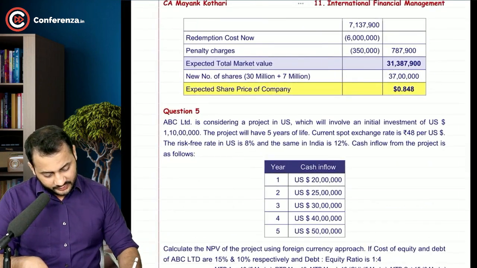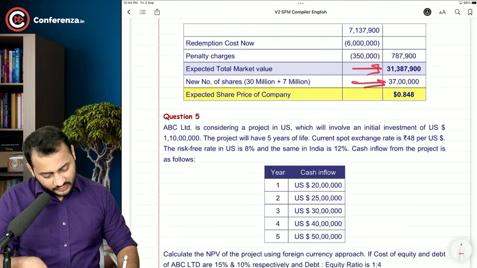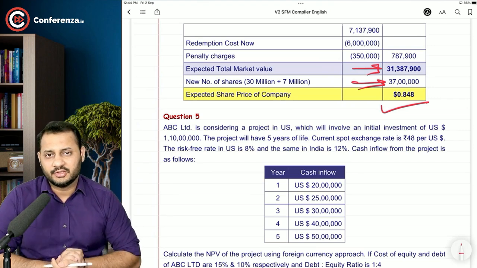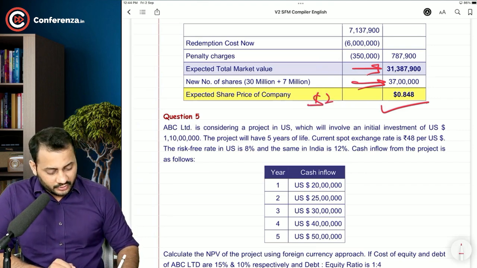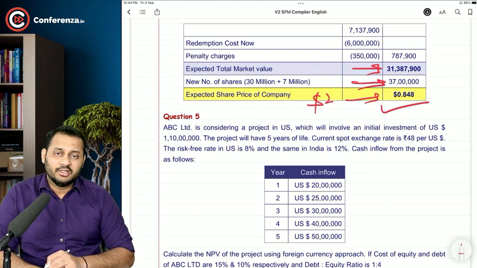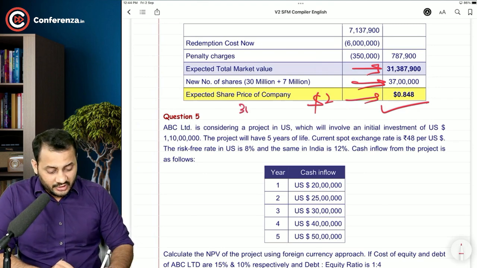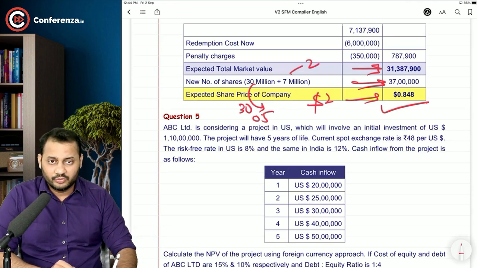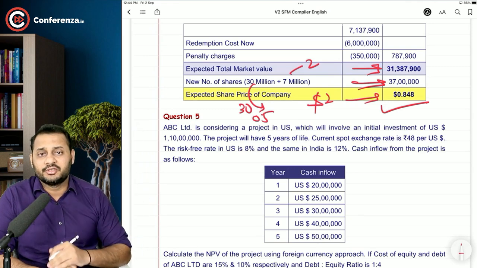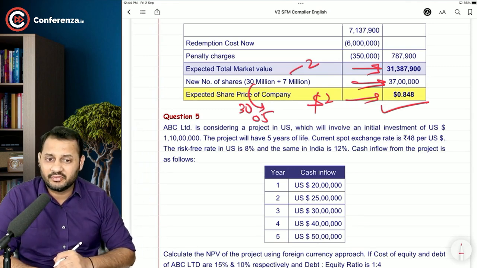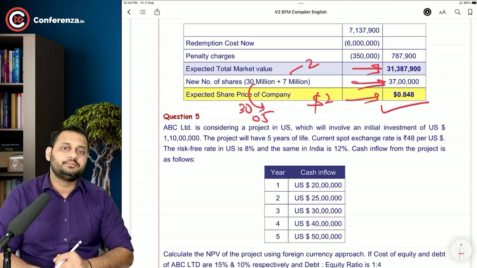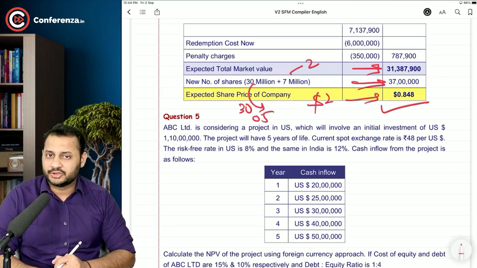See, 0.848 is total market value over total number of shares. 0.848 is the new price of the share. So earlier it was $2 and now it is 0.848. Why? Because you have issued 30 million shares at 0.5. 7 million was on $2. Every share was of $2 and 30 million shares have been issued at just 0.5, and that's why everything has changed. Okay, sir. That's it. Question number 4 is over.